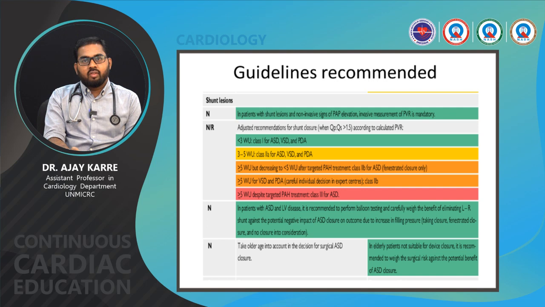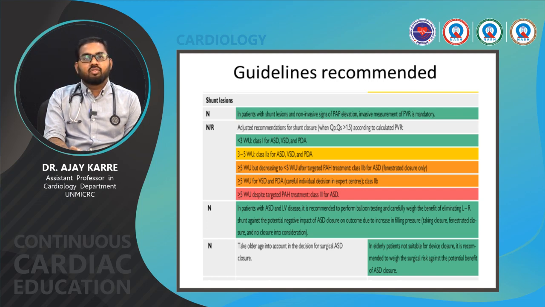When there is pulmonary vascular resistance of 3 to 5 Woods unit, there is a class 2 indication for ASD, VSD and PDA. When there is more than 5 Woods unit of pulmonary vascular resistance, but it decreases to less than 5 Woods unit after targeted pulmonary arterial hypertension treatment, it is a class 2B indication for ASD with fenestrated closure only. More than 5 Woods unit for VSD and PDA: careful individual decision in expert centers is a class 2B indication.